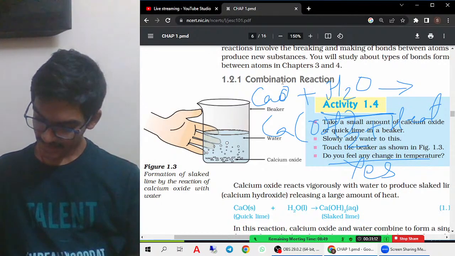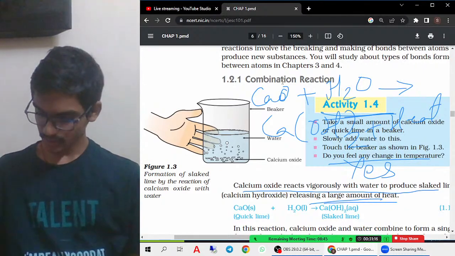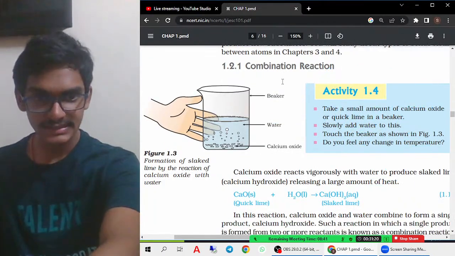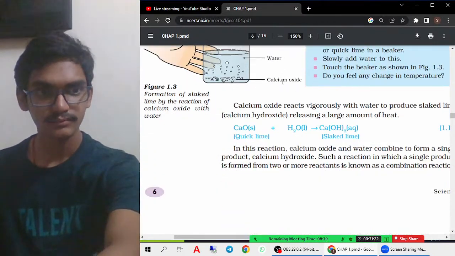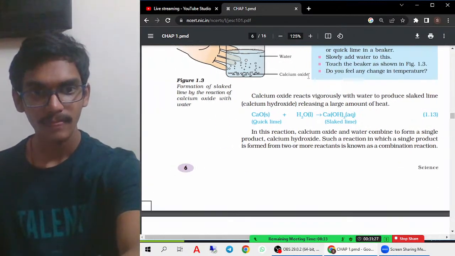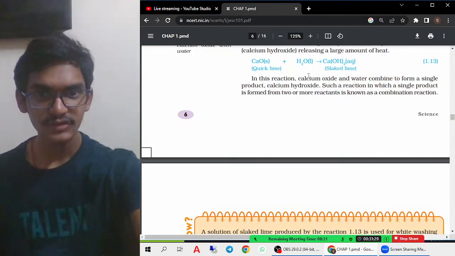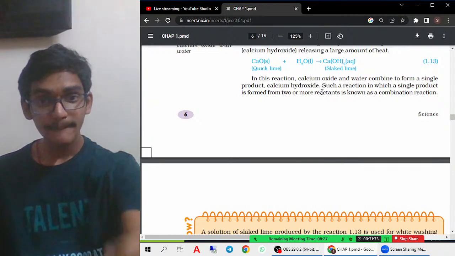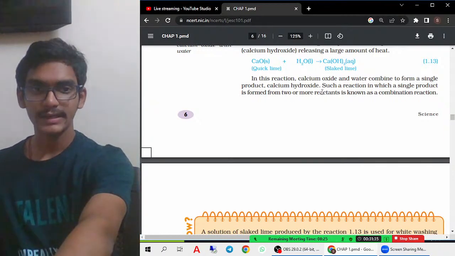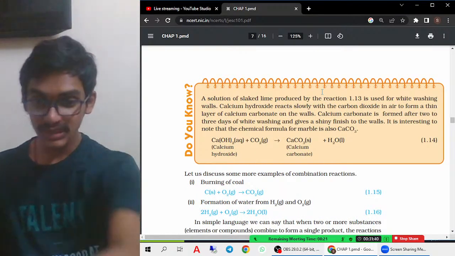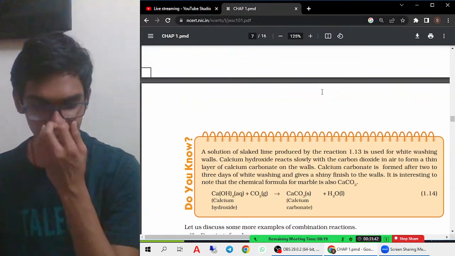See, calcium oxide reacts vigorously with water, producing calcium hydroxide and releasing a large amount of heat energy. So the answer is given here. You can check, just refer to it. Okay. Now let us try to understand the second most important reaction. If you see here also, two or more substances are combining together to form a single product. That is called a combination reaction. About combination reactions, a few things are given here, so let us check them.